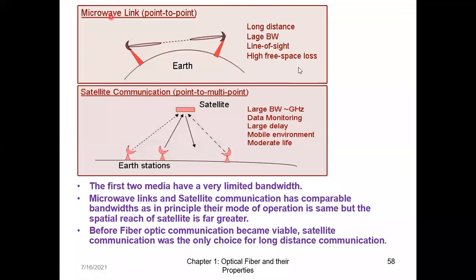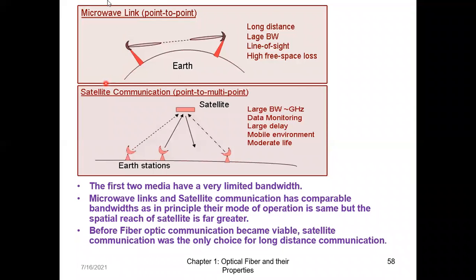Then we had the microwave communication. It is a point-to-point communication. With the help of microwave communication, we could achieve long distance, but still it was line of sight communication, meaning the transmitter tower and the receiver tower should be in line of sight. Even though the distance was more, the repeater spacing was also more, and the losses were less, the only disadvantage is that it is line of sight. The bandwidth is quite high, but since it was using free space, the free space losses were more in microwave communication.